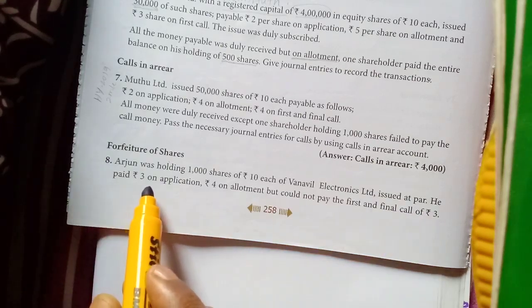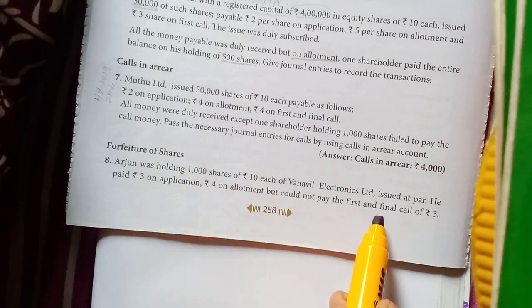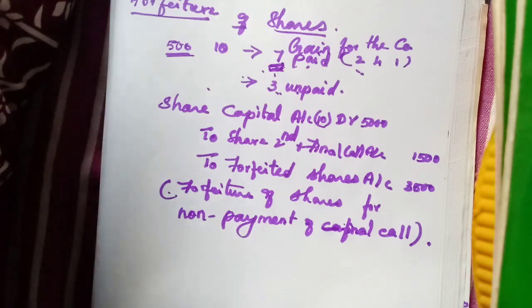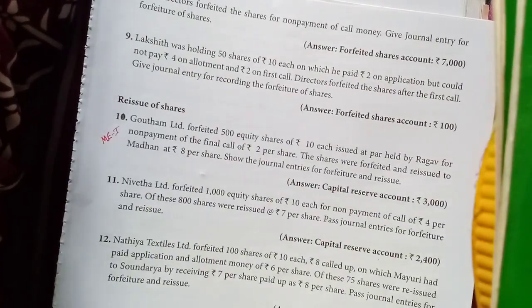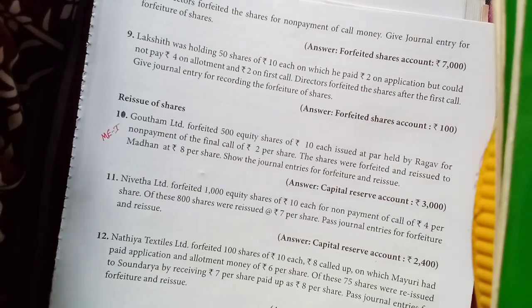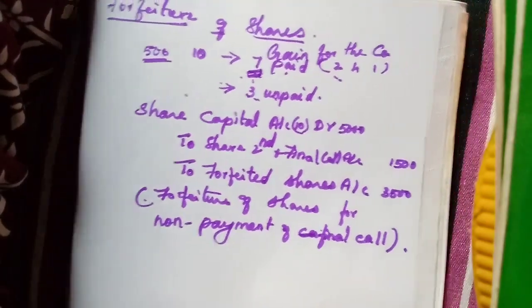He paid rupees 3 on application, 4 on allotment, but could not pay the first and final call of rupees 3. The directors forfeited the shares for non-payment of call money. Give journal entry for forfeiture of shares. The same entry only we need to write.